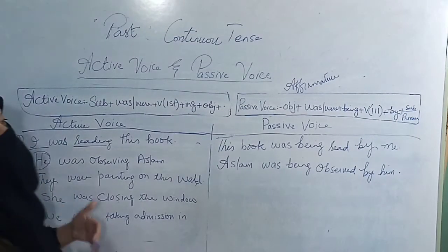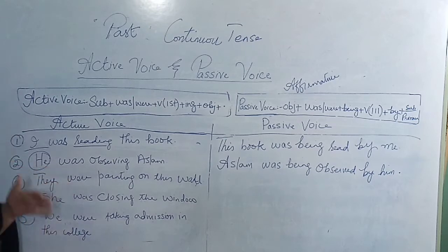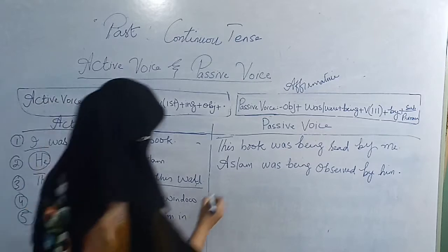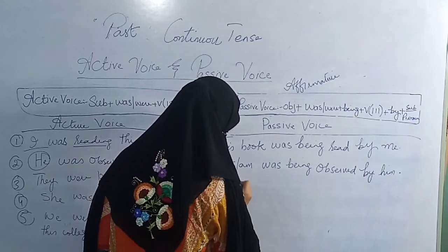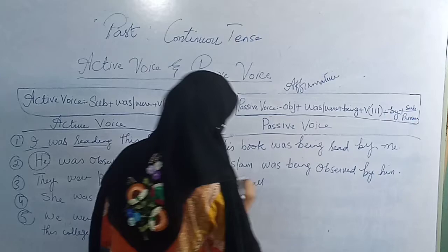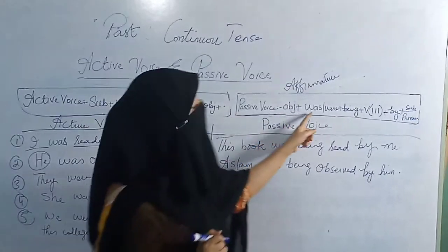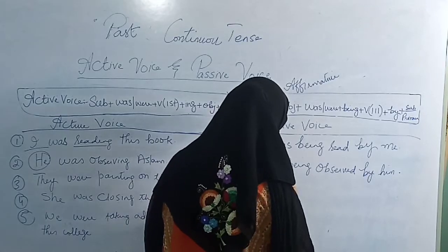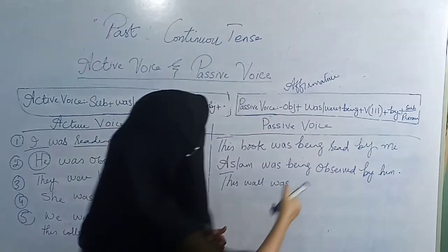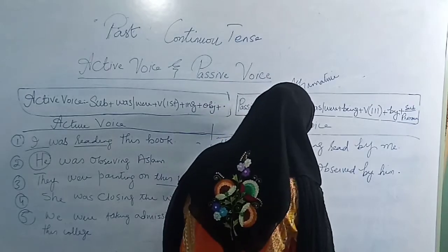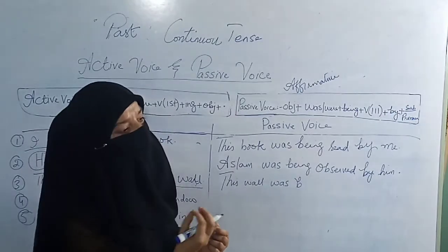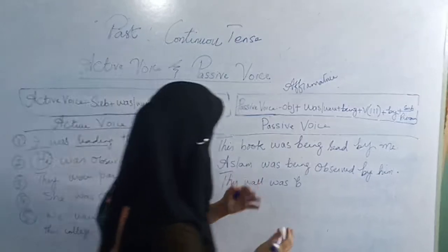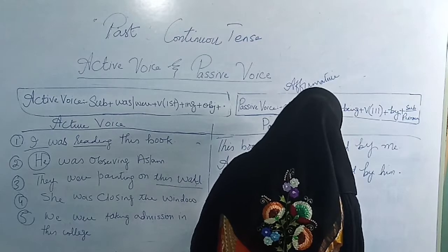Okay, let's go to the third sentence. They were painting on this wall. This wall is the object. This wall, then you have to apply was. Then you have to apply being. Why did was come? Because this wall, it means I am talking about one wall, यानी कि एक दीवार. This wall was being painted.